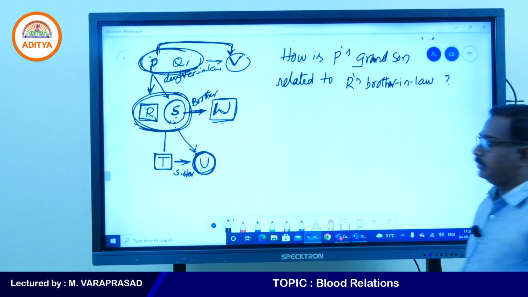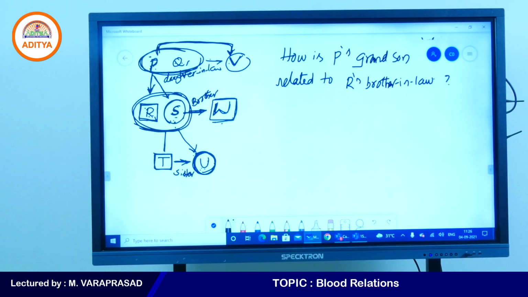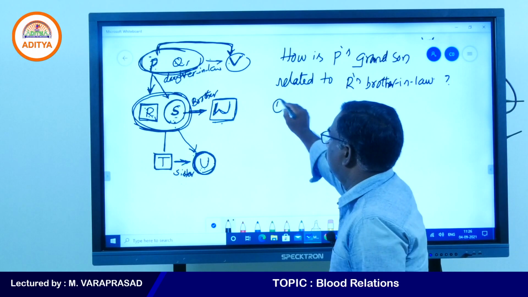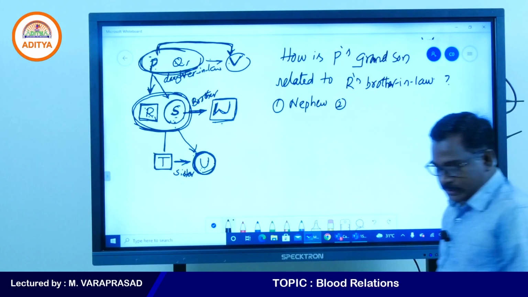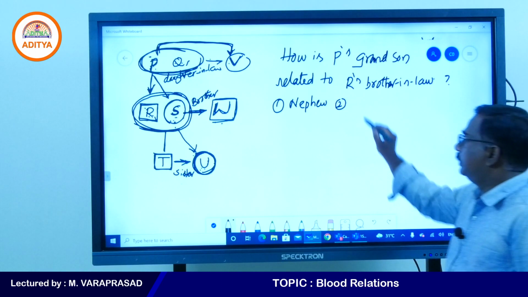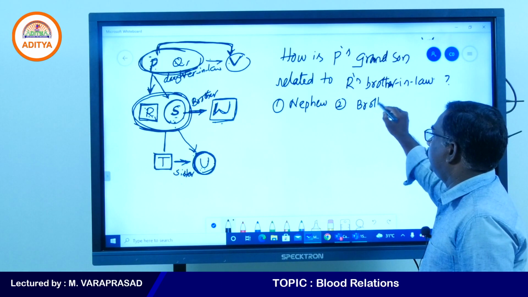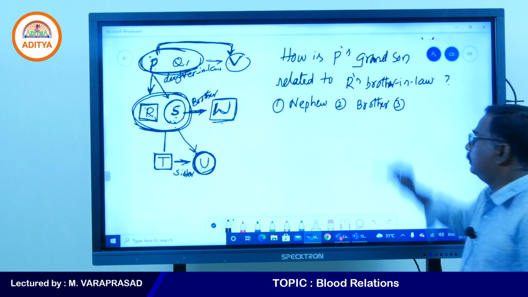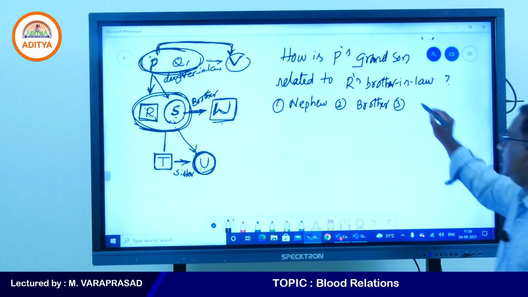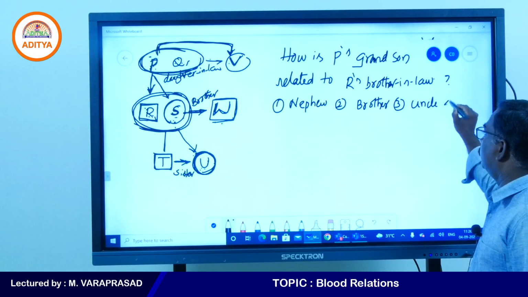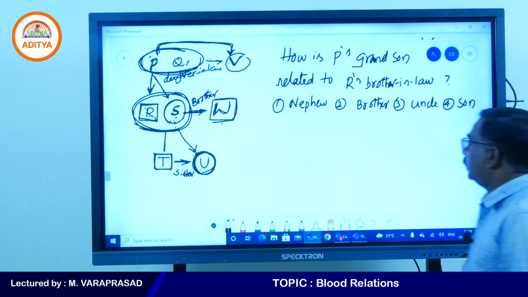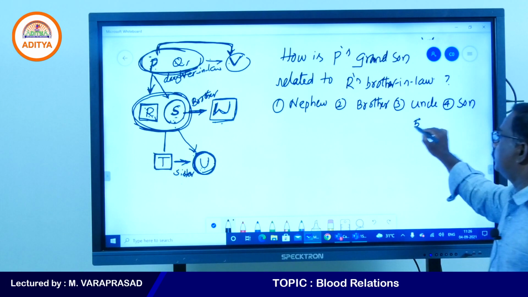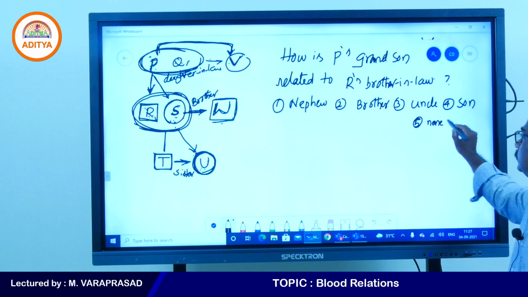If you want, I'll give options. The first option is nephew. The second option is brother. The third option is uncle. The fourth option is son. And the fifth option is none of these.